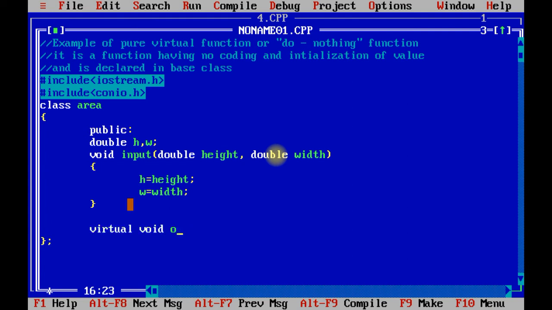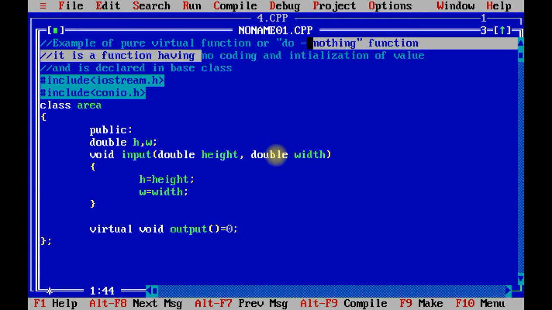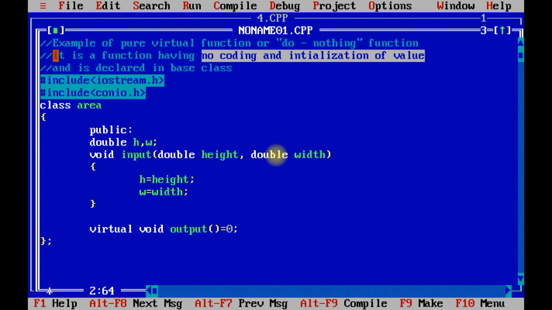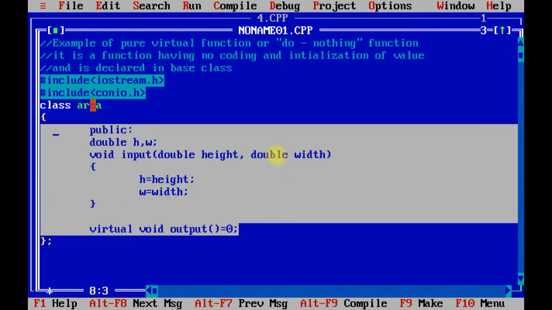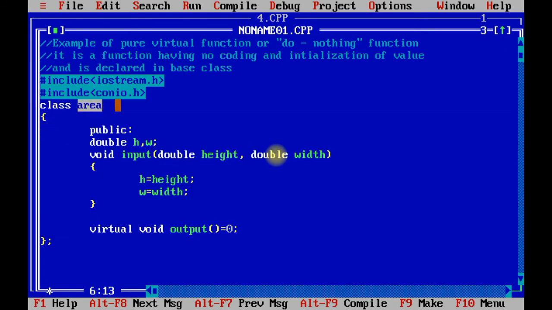What is called pure virtual function? When you declare any function which does not contain any body or any coding or any initialization of value. Refer this line. Do nothing function.